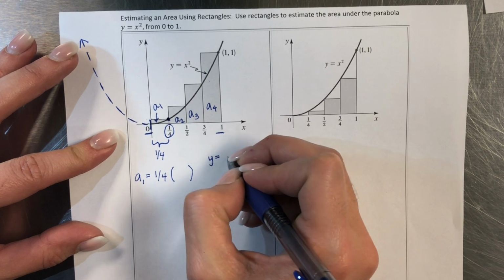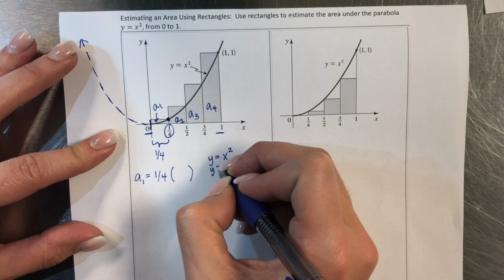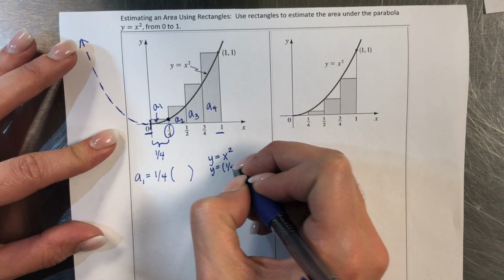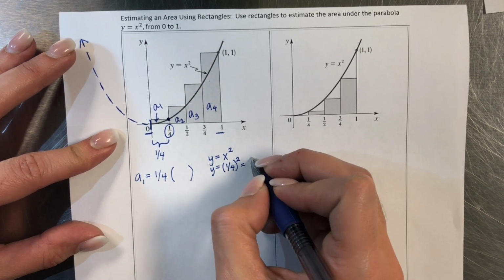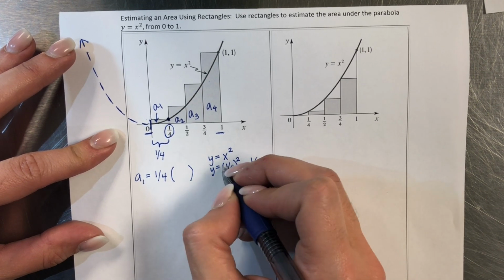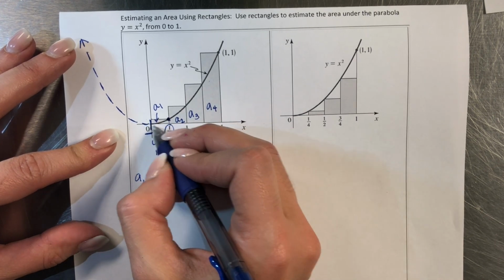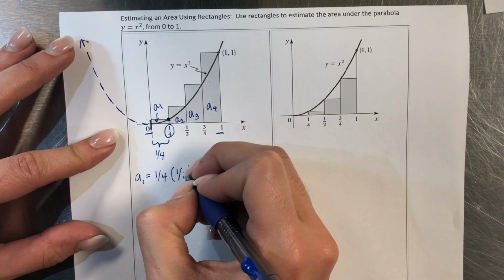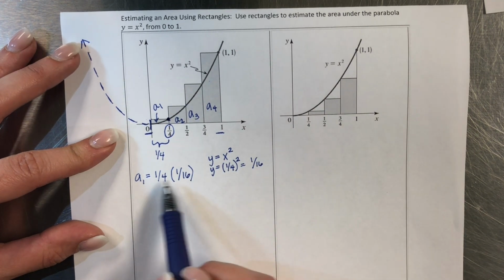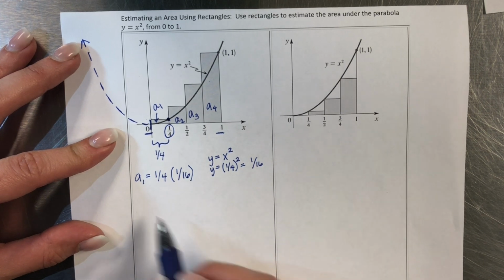So I know the equation is y equals x squared. The x value right there is 1/4. So if I do 1/4 squared, which equals 1/16, just square the top and bottom number, all right, that's going to be my height right there of that A sub 1 rectangle. So I have 1/4 times 1/16. Now, I'm not going to multiply those right now. You'll see why at the end, okay, once I write out their areas.